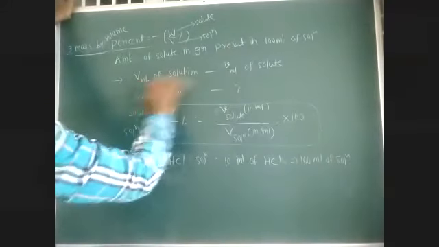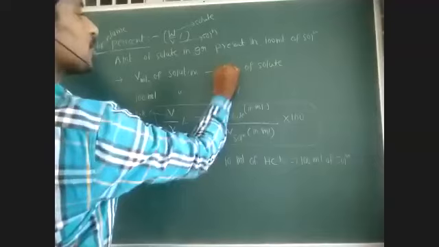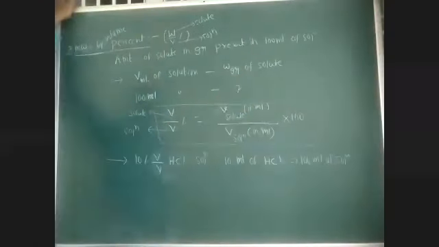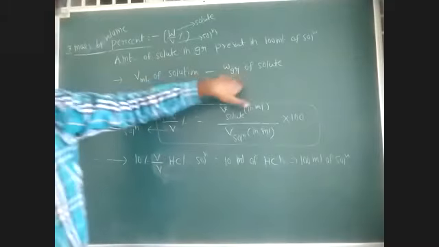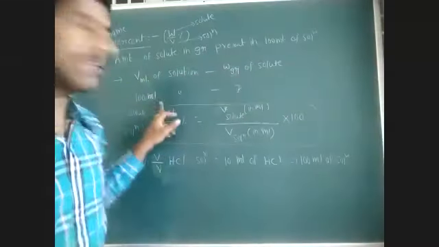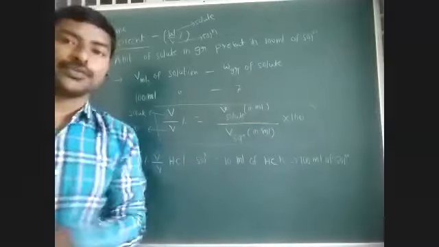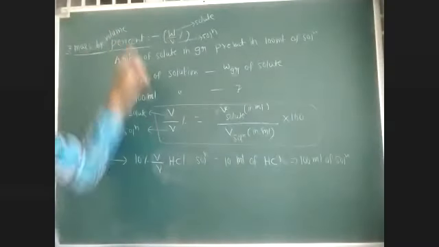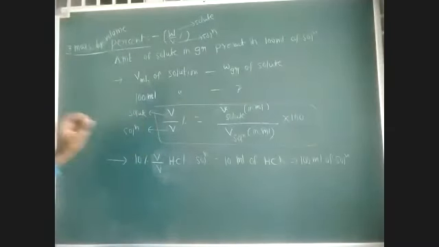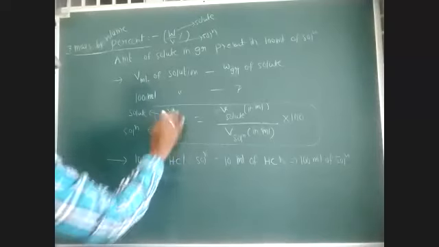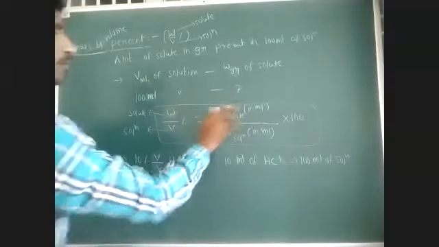For example, in V mL of solution, W grams of solute is present. Then in 100 mL of solution, what is the amount of solute present? That is called mass by volume percentage. So solute we have to express in grams.